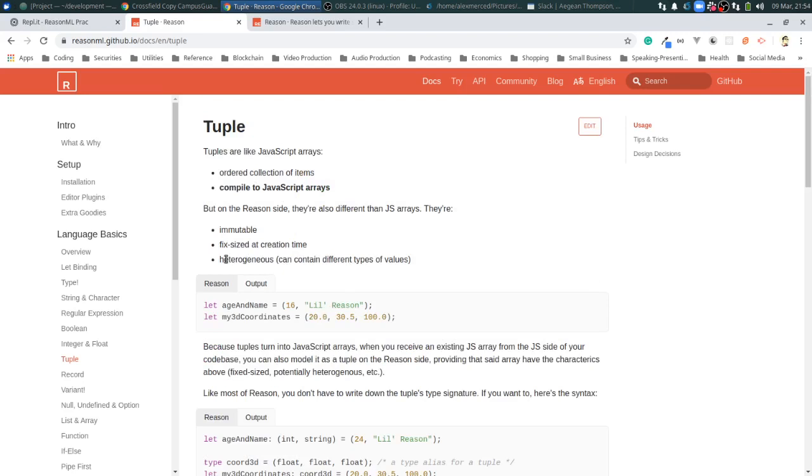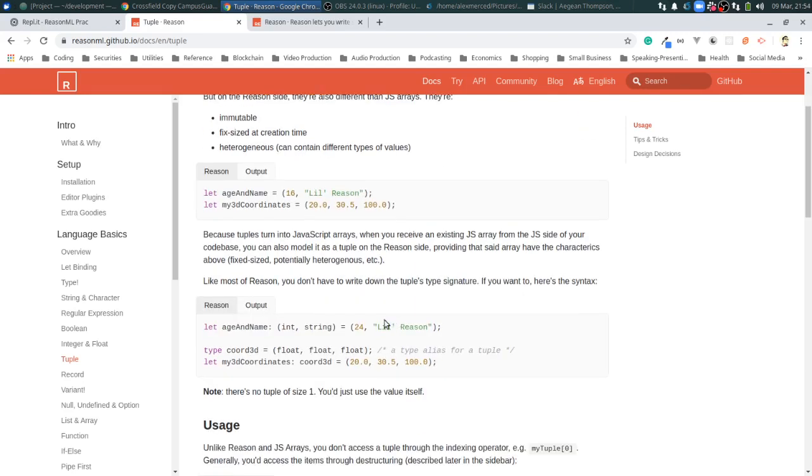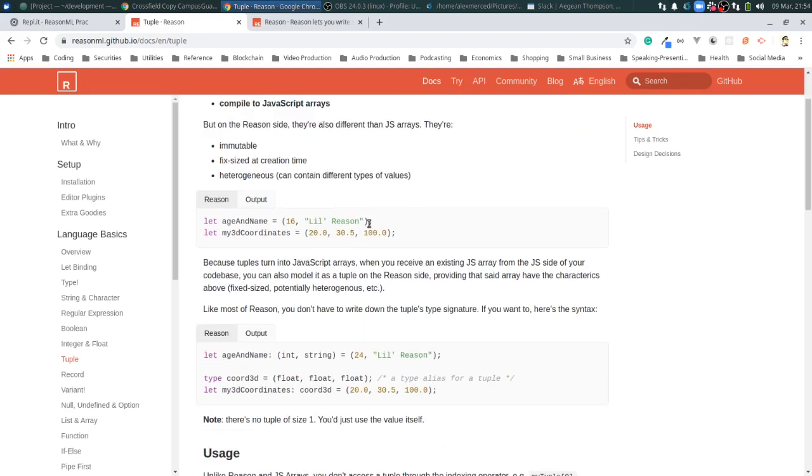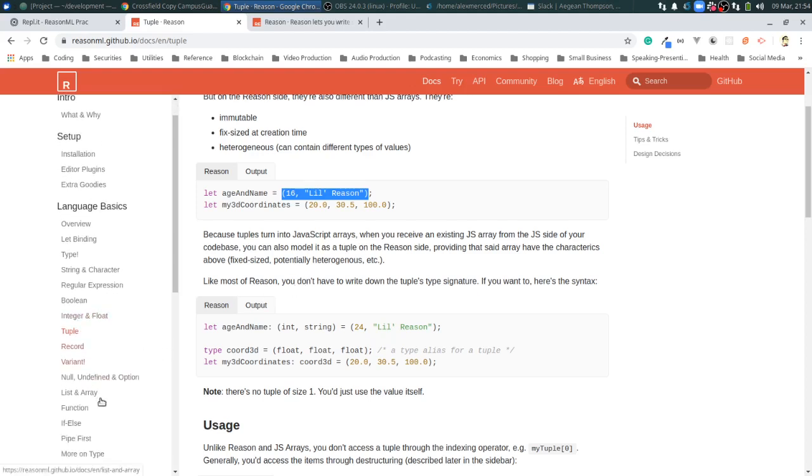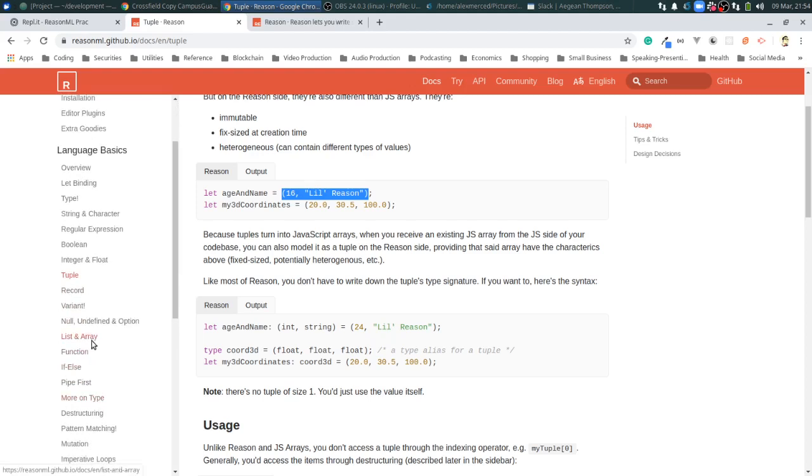Basically, they are whatever you make them, and that is what they stay as. They're denoted with parentheses instead of square brackets. So that's cool. You might be familiar with this already if you do Python. Python has tuples. Okay, let's see here. Other good stuff: list and array.